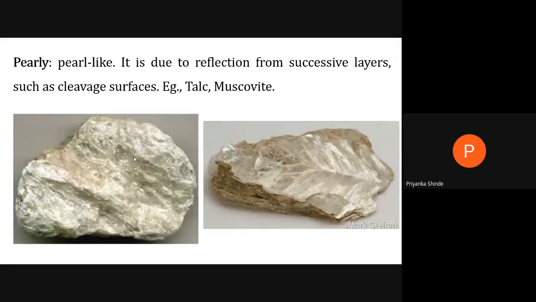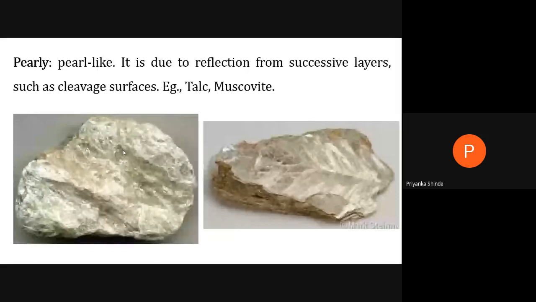It is a raw material for your talcum powder, the powder we apply on our face. Talc is the mineral, that is this one. The surface of this mineral looks like a pearl, so it is called pearly luster.